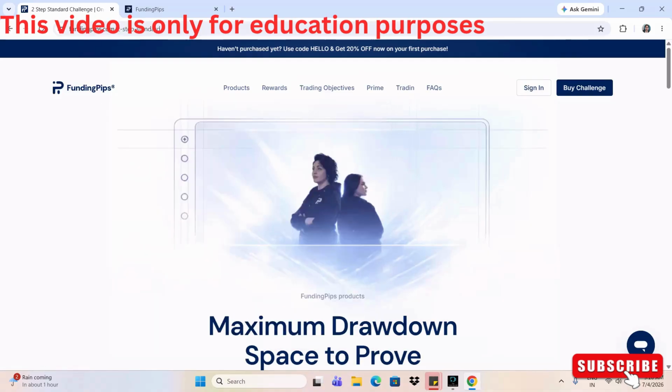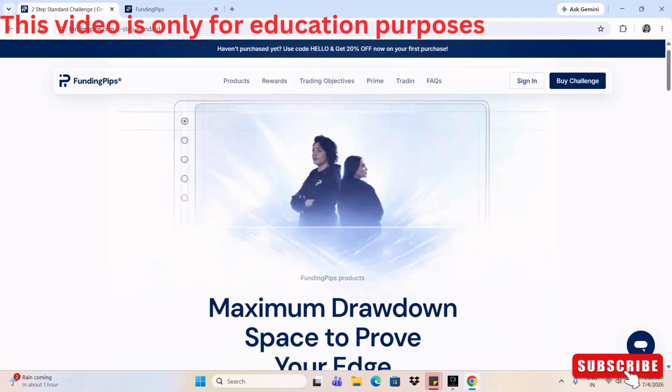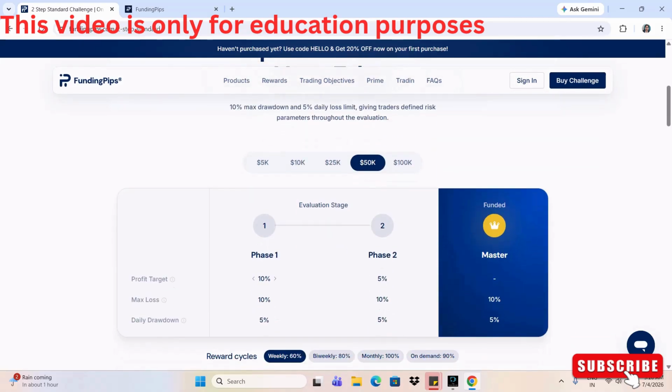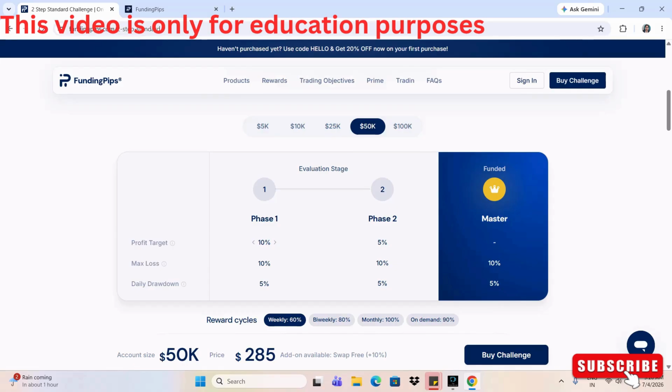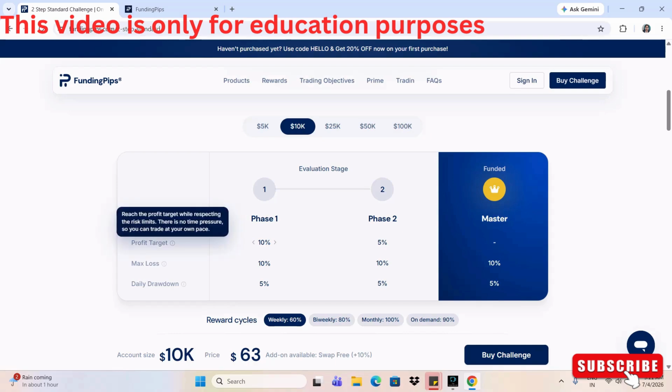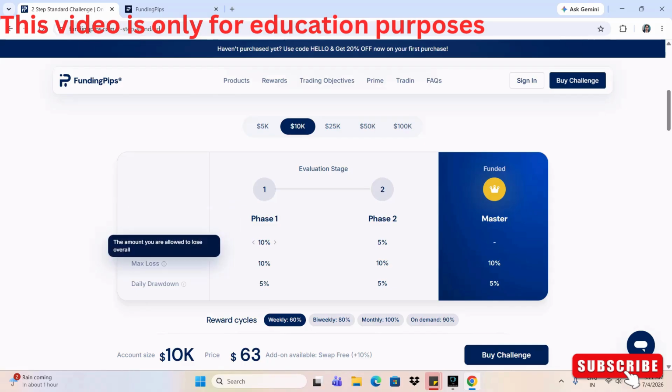So we will go for the two-step account. Okay, in this two-step account, this is the standard two-step. So in the standard two-step, they are having the profit target of 10% in phase one and 5% in phase two. Maximum loss is 10% each, and daily drawdown is 5%. If you click here, they have mentioned there is no time limit.